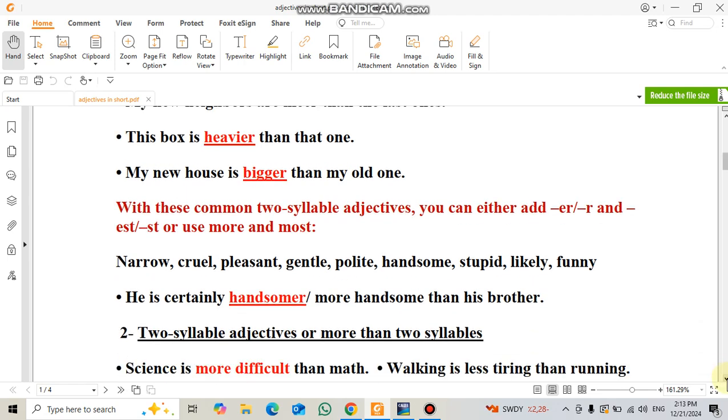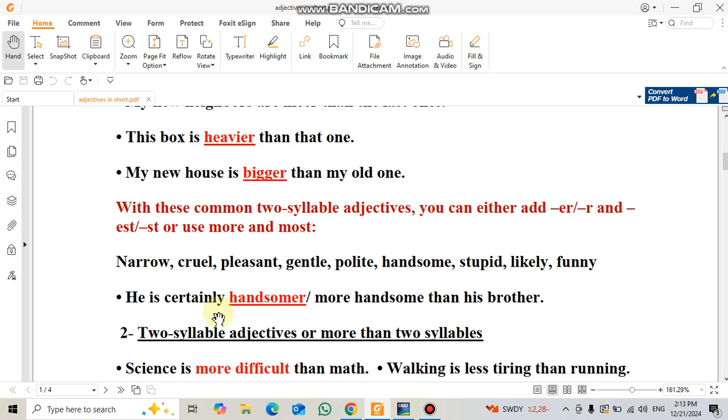He is certainly handsomer. We add er to the word handsome, or we can say more handsome by using the word more or less in front of the adjective.